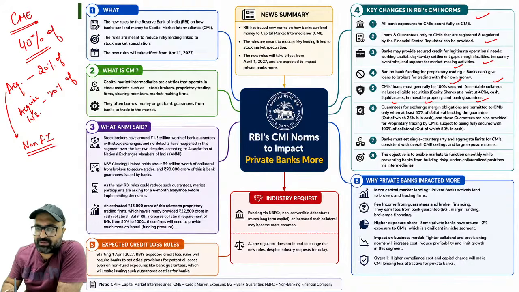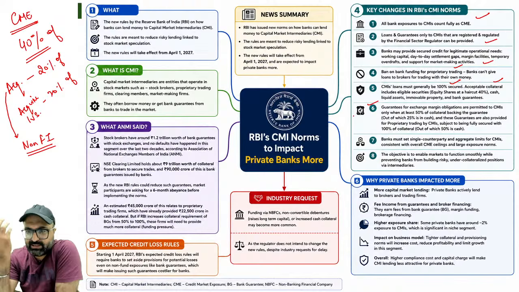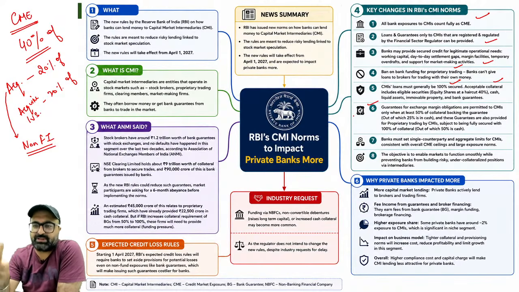Guarantee for exchange, margin obligation are permitted to CMI. और अगर CMI ने लोन लिया for margin from the bank and the guarantee is given, in case of guarantee given by the bank needs 50% of the collateral to back its guarantee. अगर लोन दे रहा तो 100% collateral चाहिए, और अगर गारंटी दे रहा है तो भैया उस केस में 50% कोलैटरल चाहिए, और 50% में भी आपका आधा क्या होना चाहिए, दैट इज कैश, या टोटल का 25% क्या होना चाहिए, कैश.